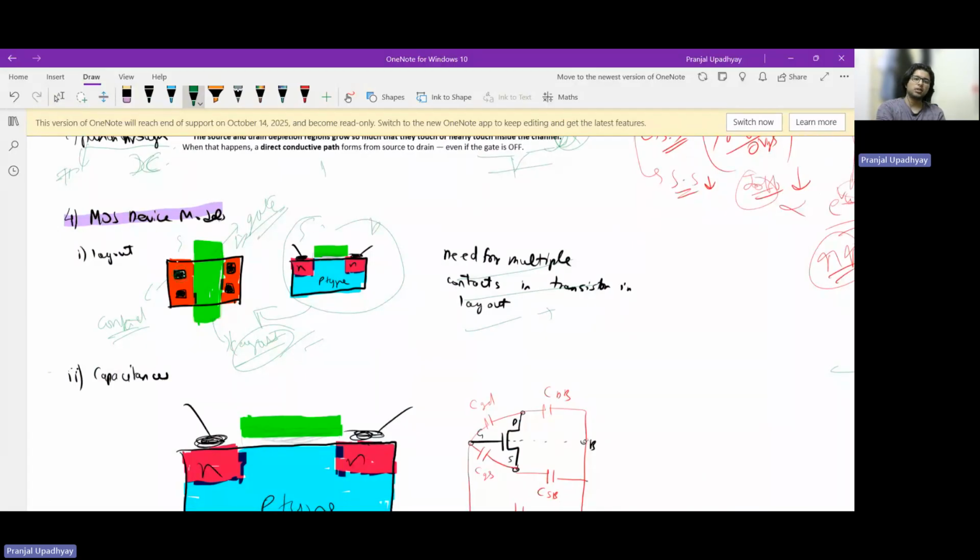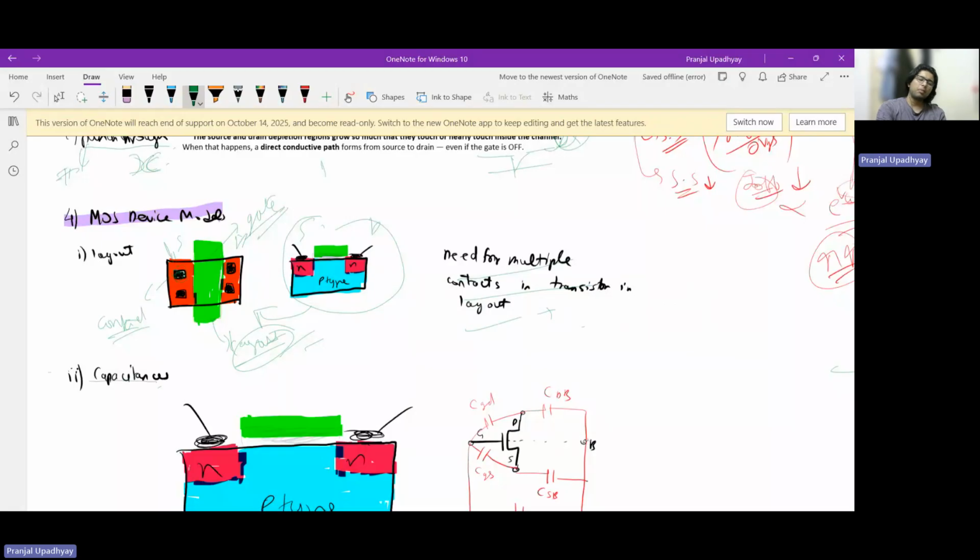For example, if I'm pumping some current from here, I'll just draw this like this, and here is my contact, here's my contact. You can intuitively understand that if I'm pumping current from here, the resistive path will decrease with multiple contacts, right? And if I have just a single contact, the resistance will be more. So the basic idea is that we want to decrease the contact resistance. That's also one of the reasons we use multiple contacts in layout. There are other reasonings too, which you are free to explore.